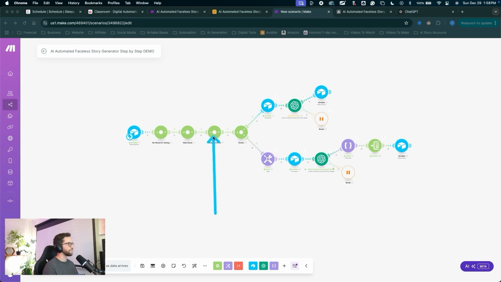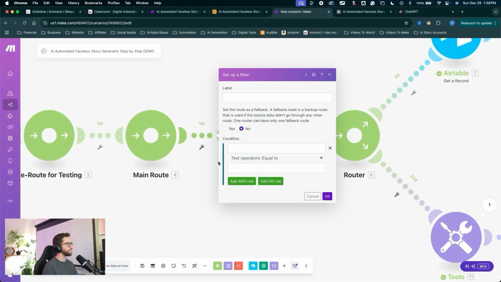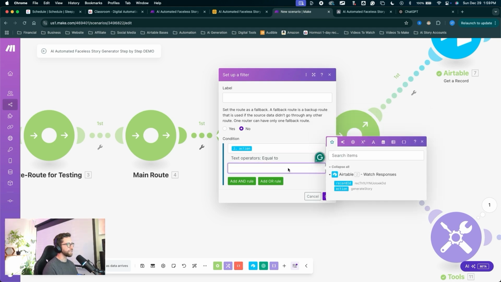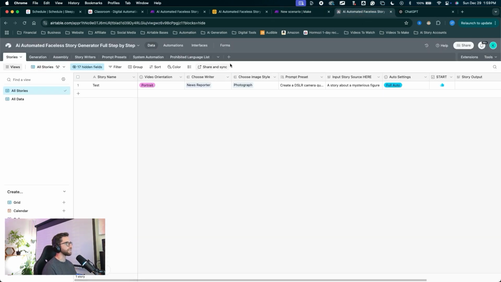To generate the story, we're going to have to pass this filter in a specific way. Let's click on this wrench, click set up a filter, and we're going to set a condition where the action is equal to this variable right here, the only variable we have set for the action. We're going to set it to generate story. Now, if you want to make sure you're getting this variable exactly the way that you have it set up, again, it's very important. The capitalization, the spacing, all of this stuff is important for the naming.